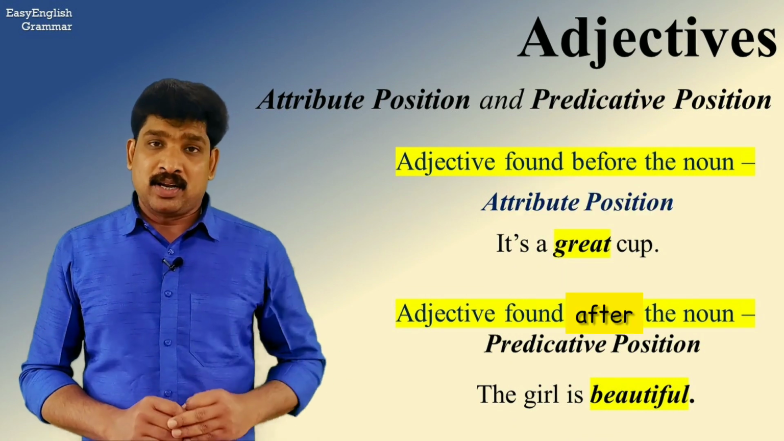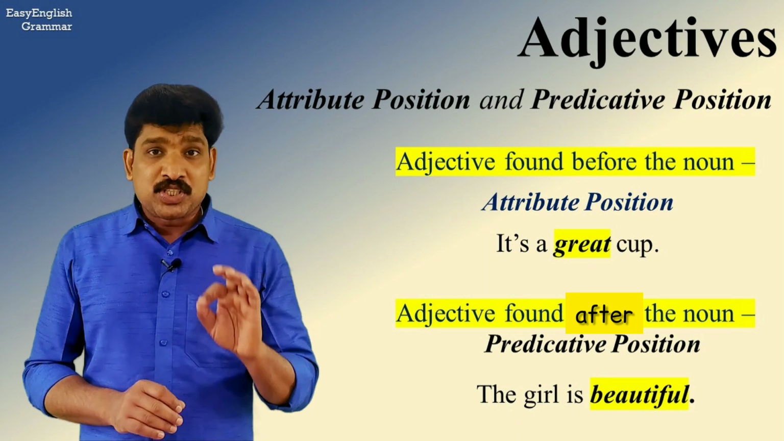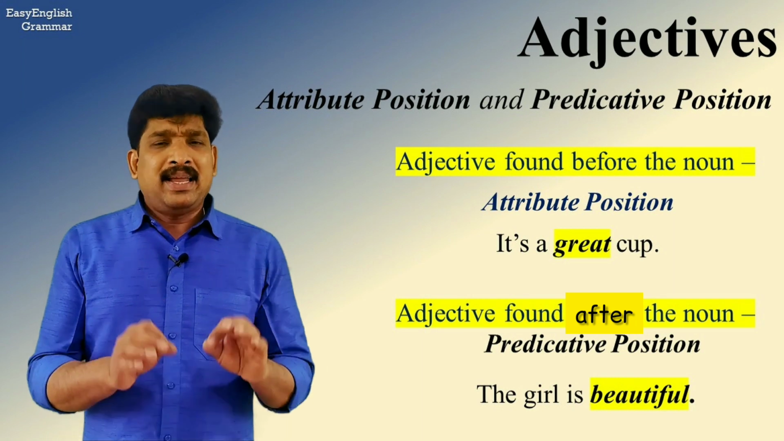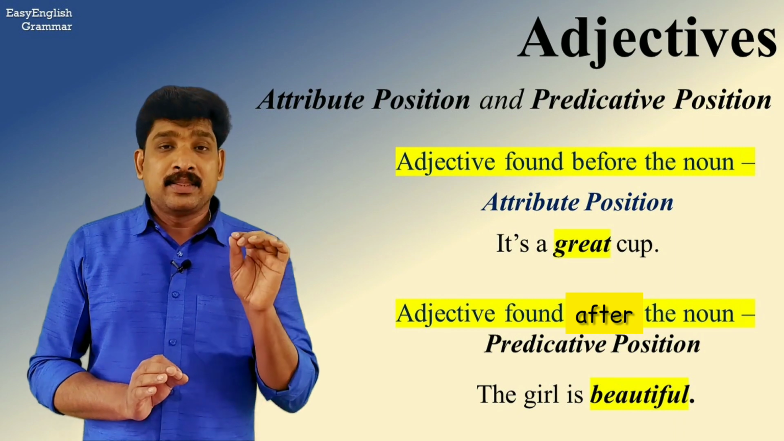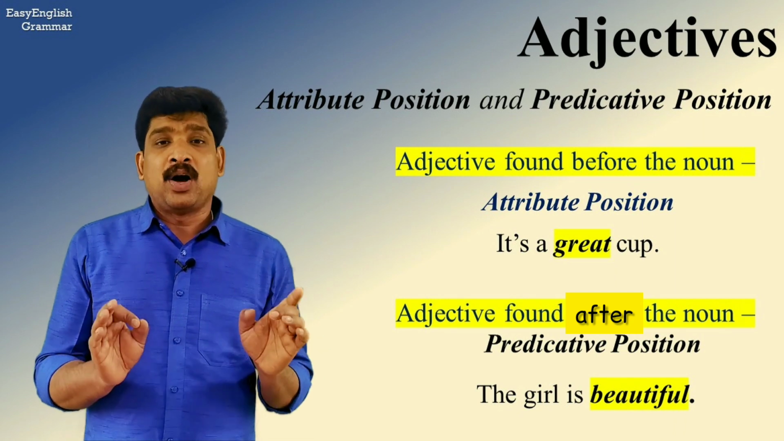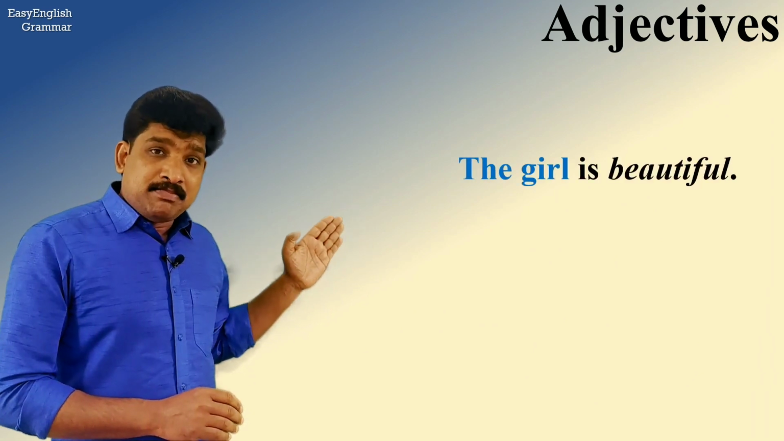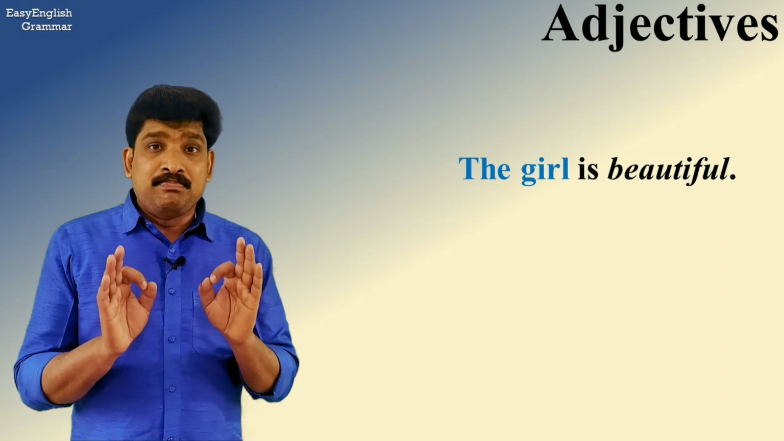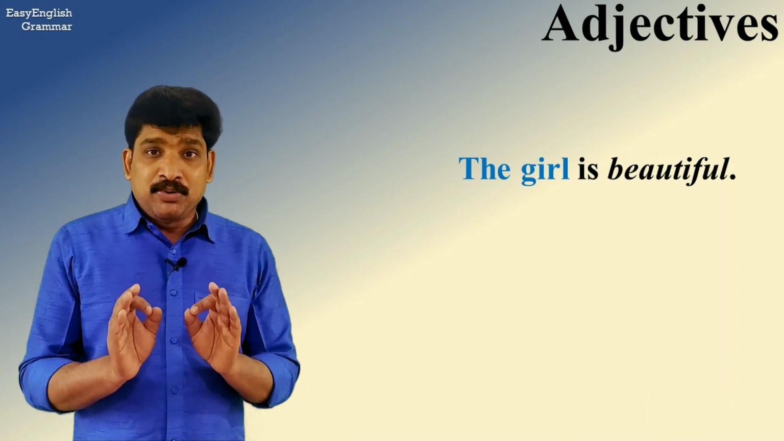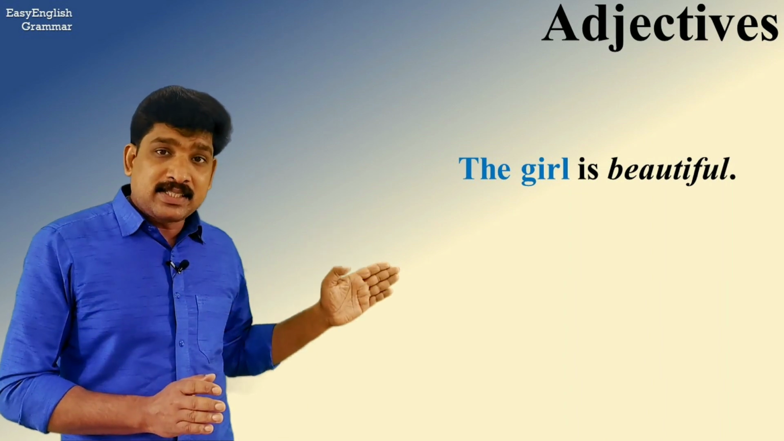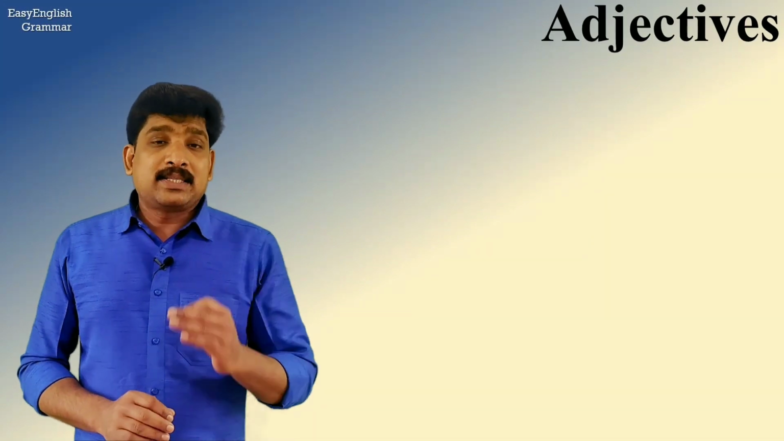Adjectives can be found before the noun. It is called the attribute position, or after the noun, which is called the predicative position. And it is just as common. Adjectives which are found after the verb describe the subject of the verb, usually a noun or a pronoun. So, if you take the sentence, the girl is beautiful. The adjective beautiful refers to the subject of the sentence, the girl, but it is placed after the verb to be.